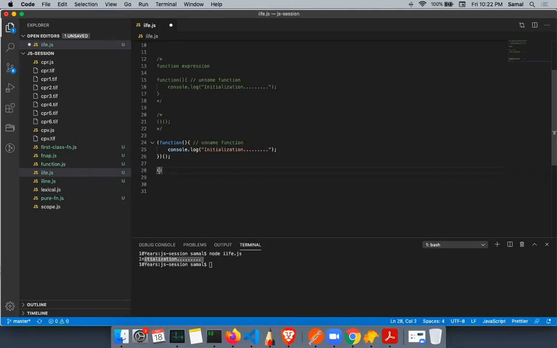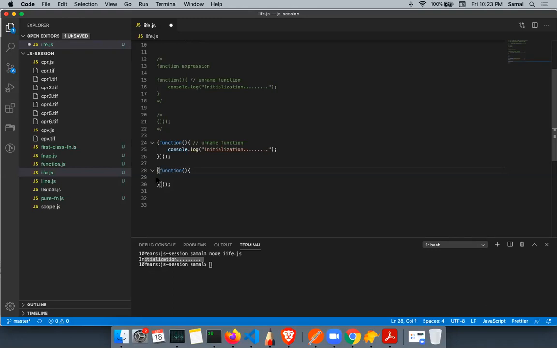So the basic syntax for an IIFE is something like this. You create two parentheses, and in the first parenthesis you just write the function. There is one thing we have to take care of when we define an IIFE: always put a semicolon in front of it just to safeguard the code.